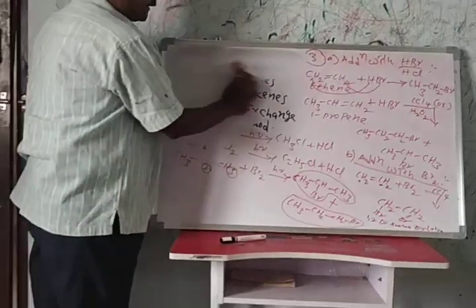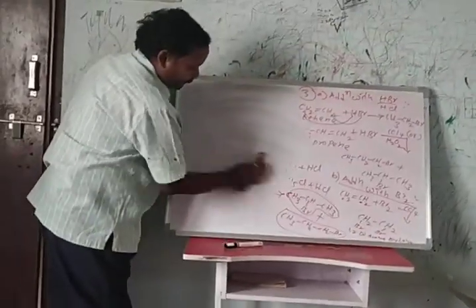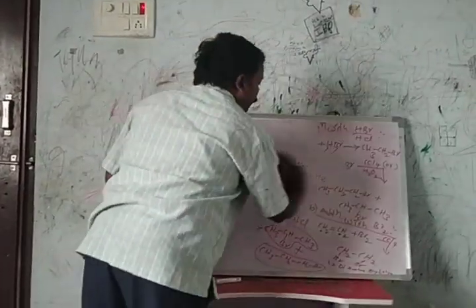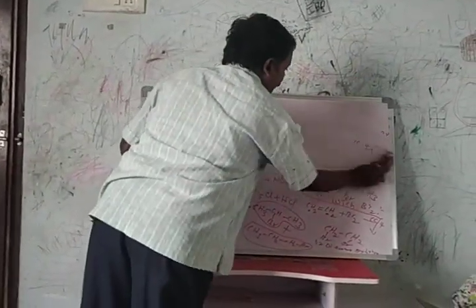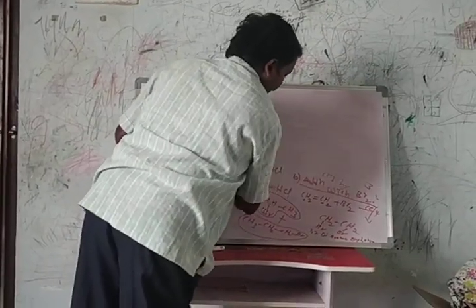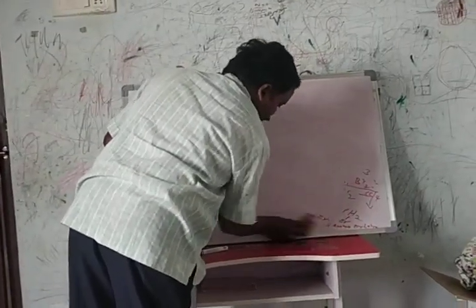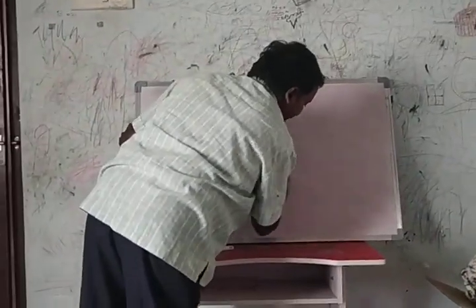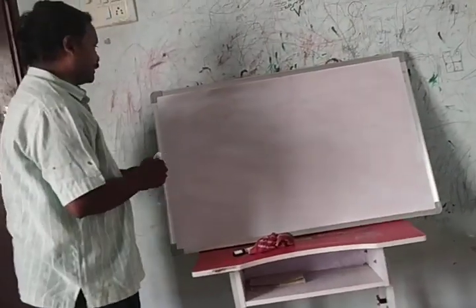By using the halogen exchange method, we will prepare alkyl iodides, alkyl bromides, and alkyl fluorides. First, we will prepare the alkyl iodides. The fourth method is the halogen exchange method.